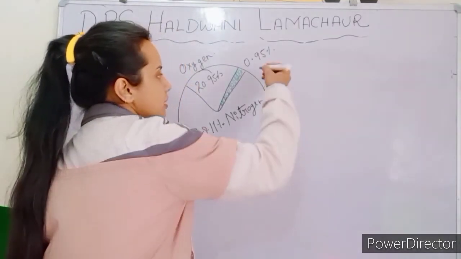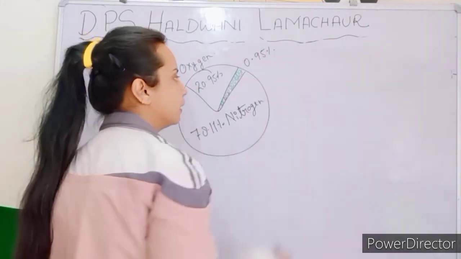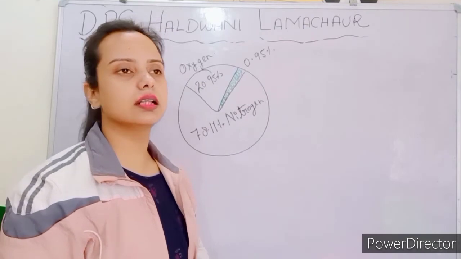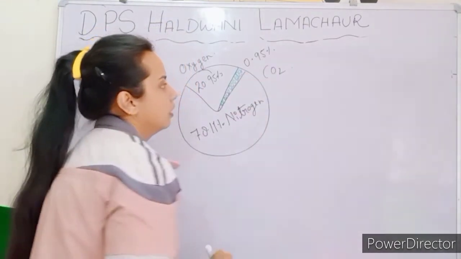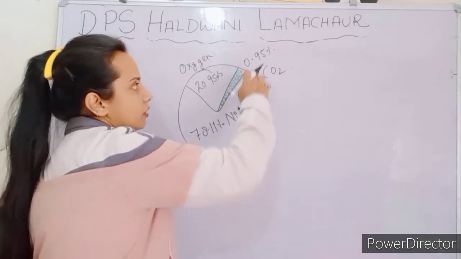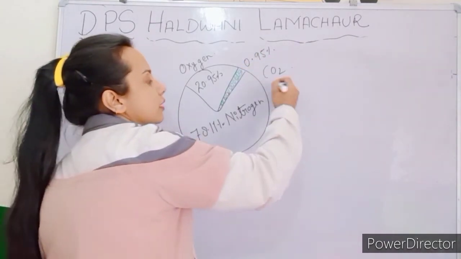That means dust particles, vapor, other gases, and carbon dioxide are also present. And how much carbon dioxide is present out of this 0.95%?